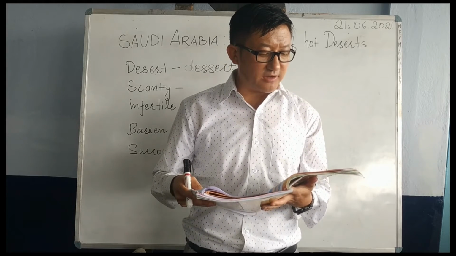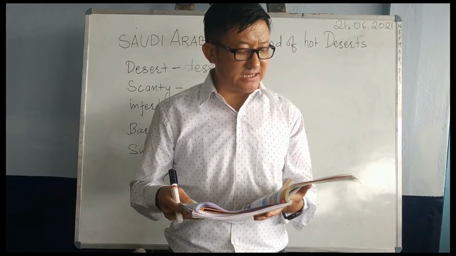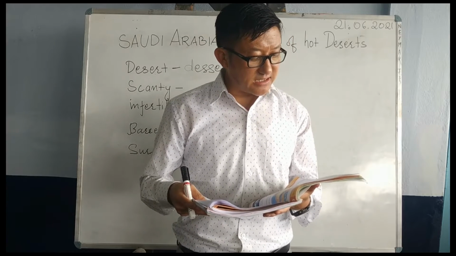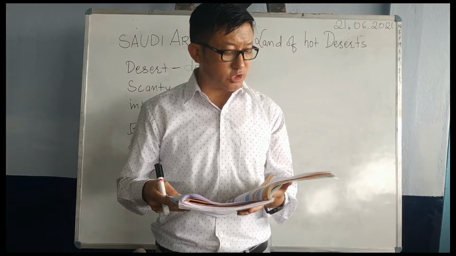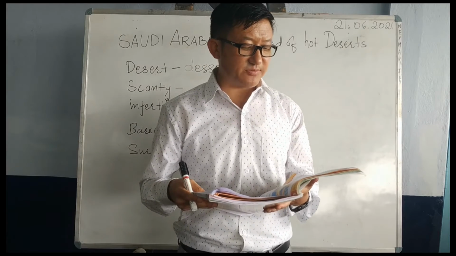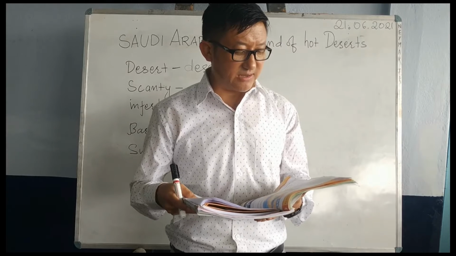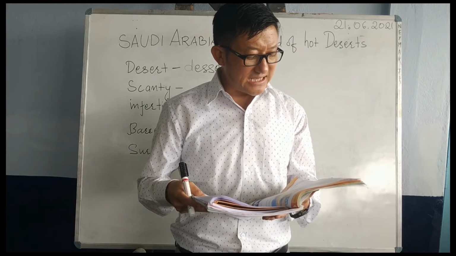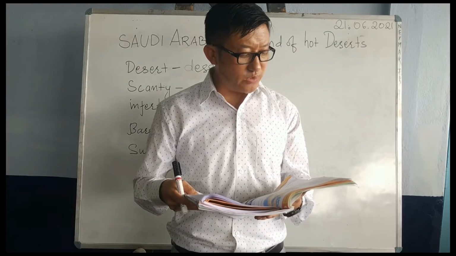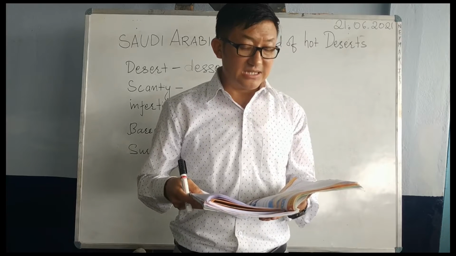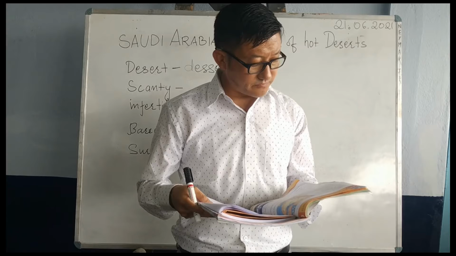About 1/5 of the Earth's land area is covered by deserts. Most deserts of the world lie near the Tropic of Cancer in the northern hemisphere and near the Tropic of Capricorn in the southern hemisphere. These areas are affected by dry winds. These dry winds are called trade winds.